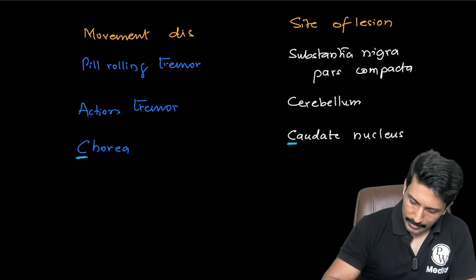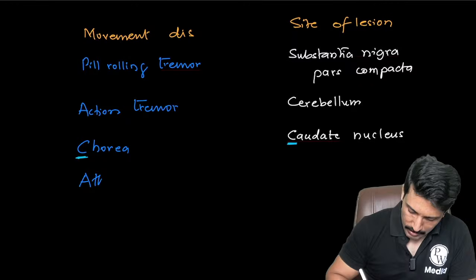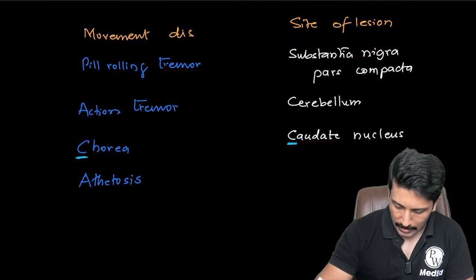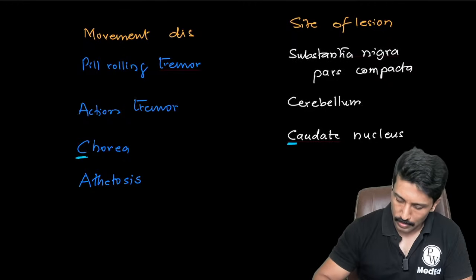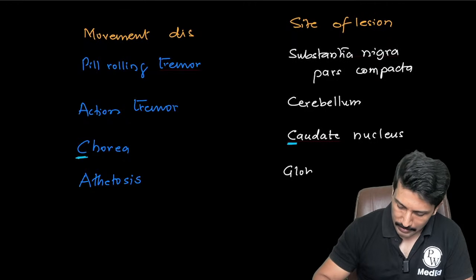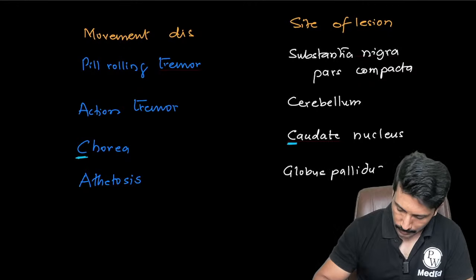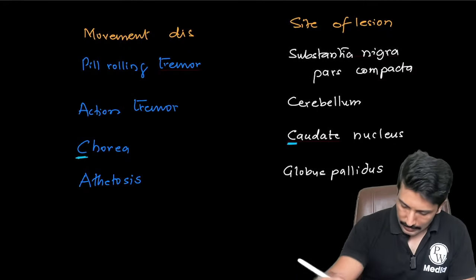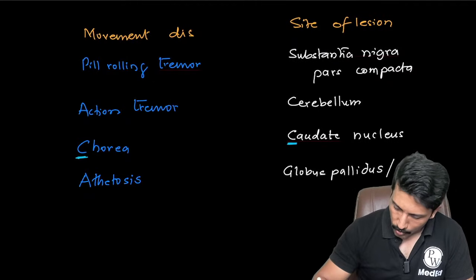Okay. The next one was athetosis, where you have distal movements but slow and twisting or snake-like movements. And the site of lesion to produce athetosis is globus pallidus, or the putamen.